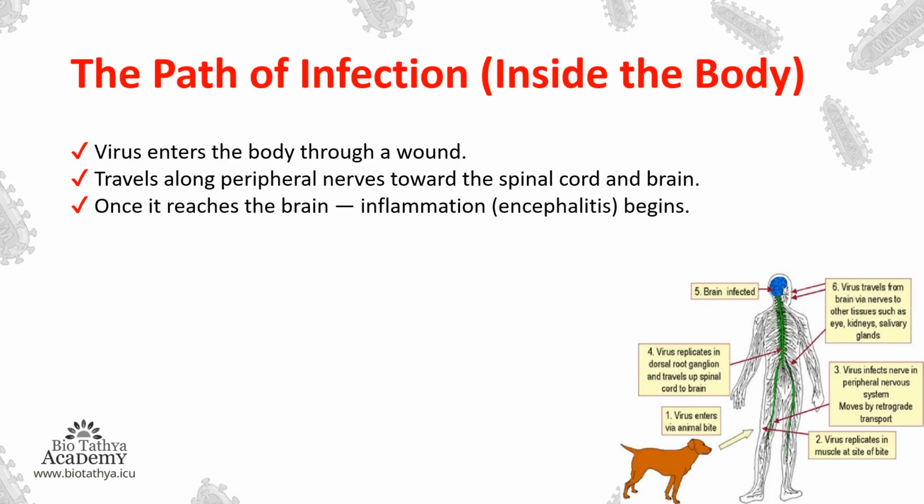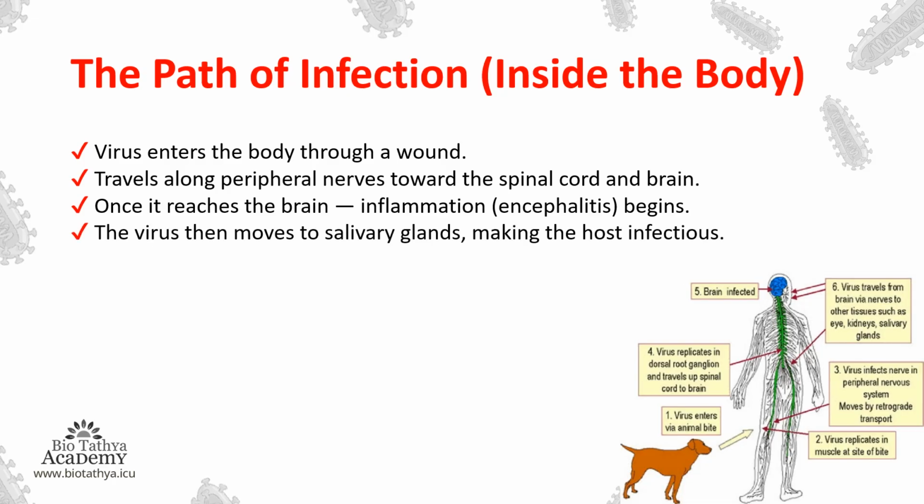Once it reaches the brain, inflammation, that is encephalitis, begins. Always when I use this term encephalitis, it will mean inflammation. So if it reaches the brain, immediately it starts to inflame that region and it captures the whole brain. The virus then moves to the salivary glands, making the host infectious. Now after reaching the brain, it doesn't stop there.